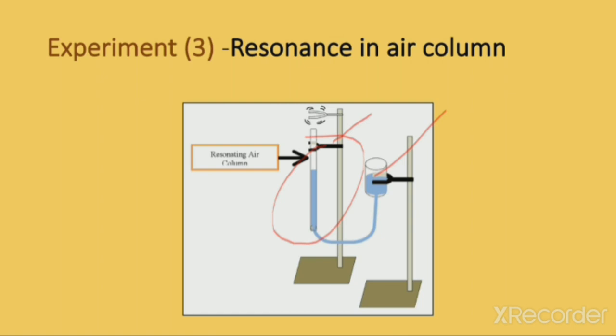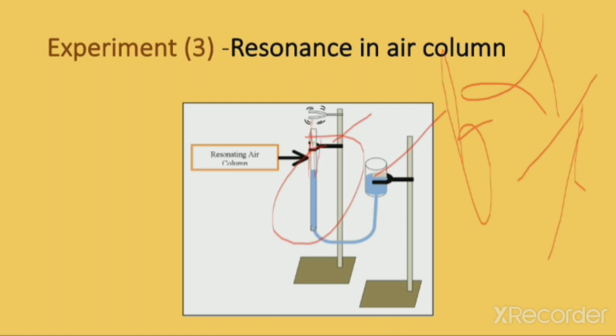Now in this case also, the frequency is inversely proportional to the length of the air column. This is the air column where the air is present. By moving this vessel up and down, we change the level of the liquid in the cylindrical tube.